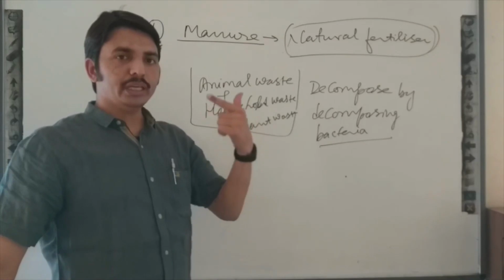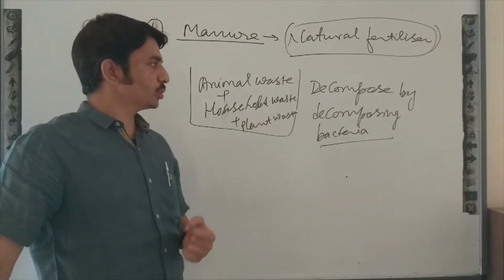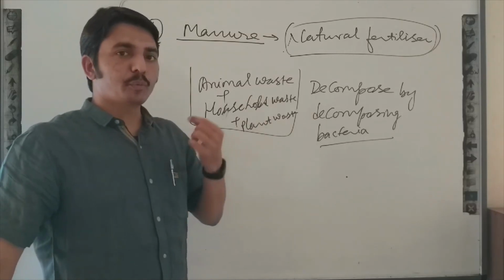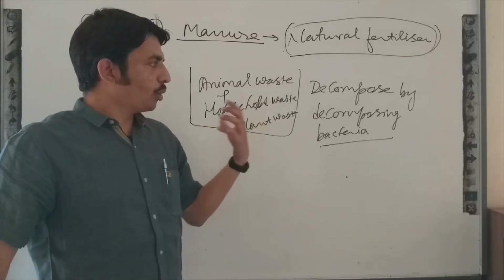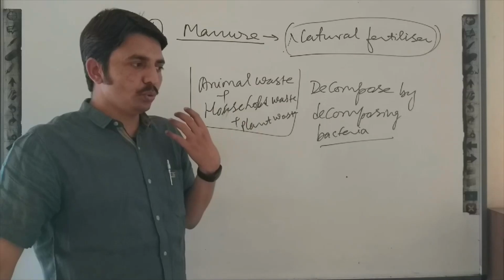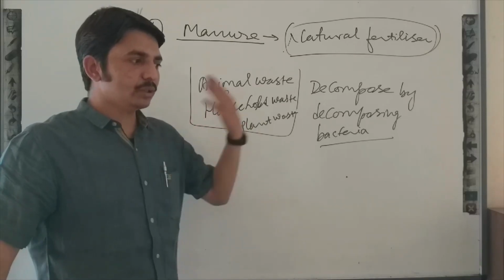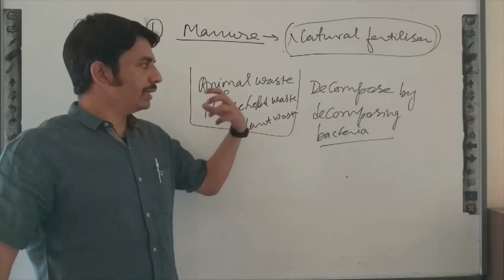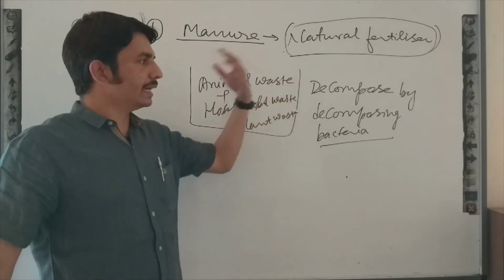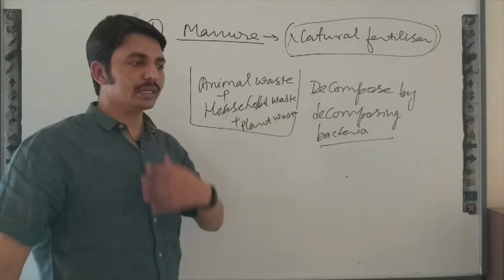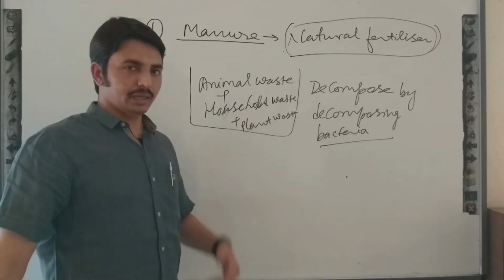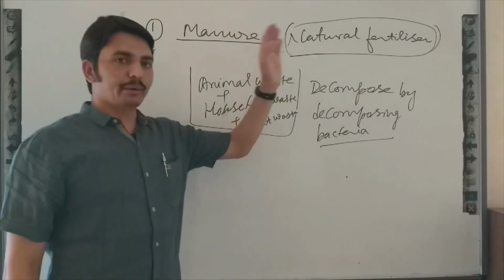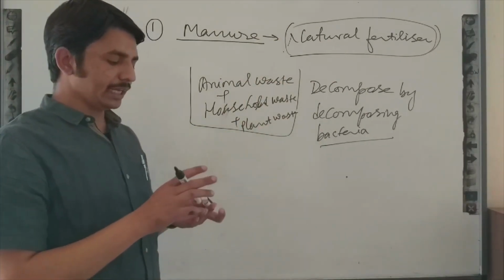It also increases the water holding capacity and porosity of the soil, and gives space to increase the production of earthworms. So earthworms will increase in the field and they can decompose plant waste or crop waste that is available in the field. So you can see manure is advantageous if we add it in the field.